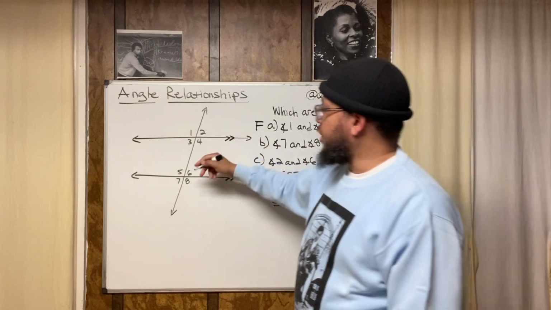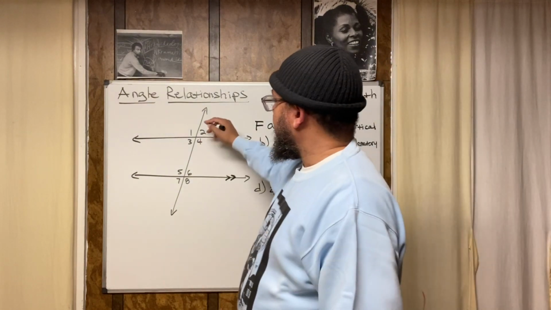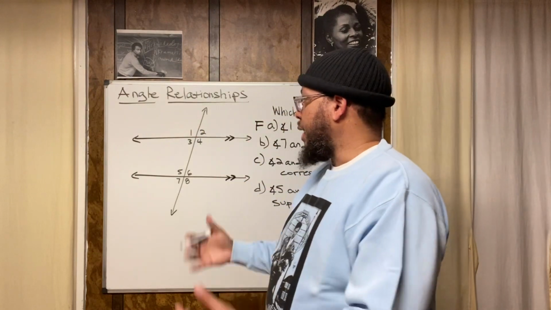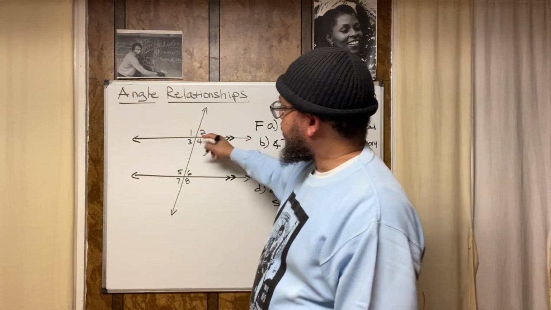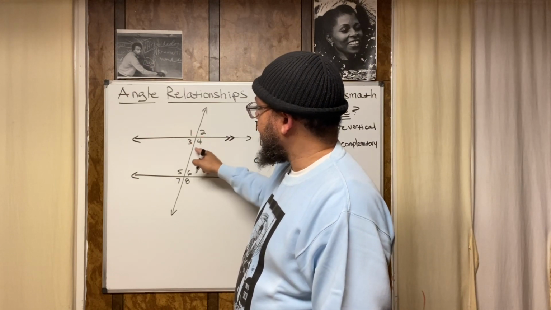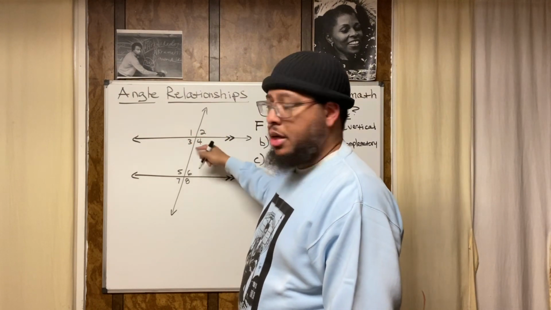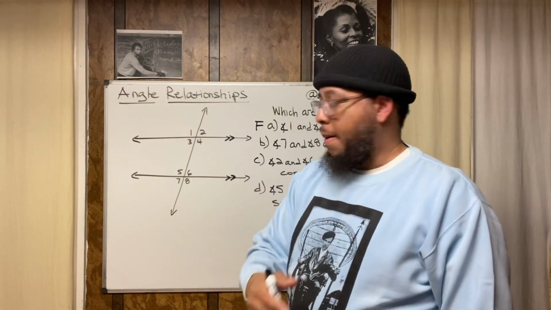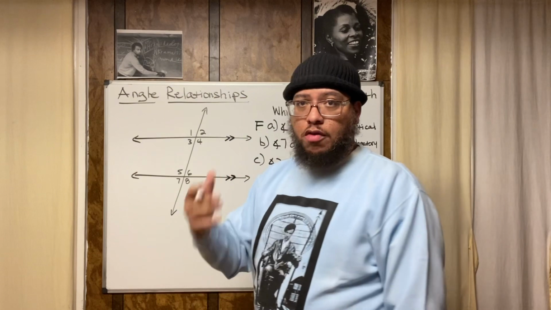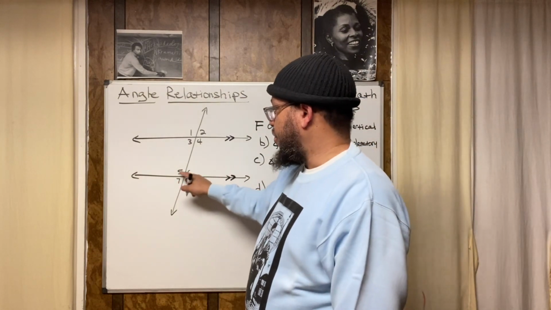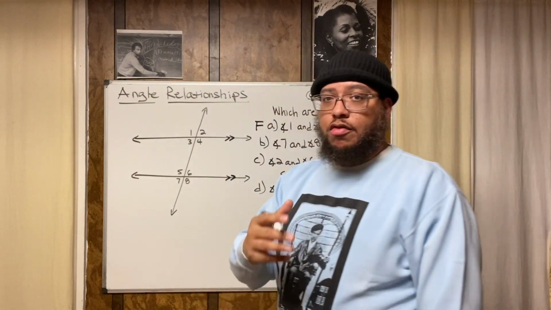All right. So basically, let me reiterate this point. If you see lines that form an X, the angles that are across from each other, not next to each other, not adjacent, but across from each other, are vertical angles. So 1 and 4 are vertical. 2 and 3 are vertical. 6 and 7 are vertical. 5 and 8 are vertical.